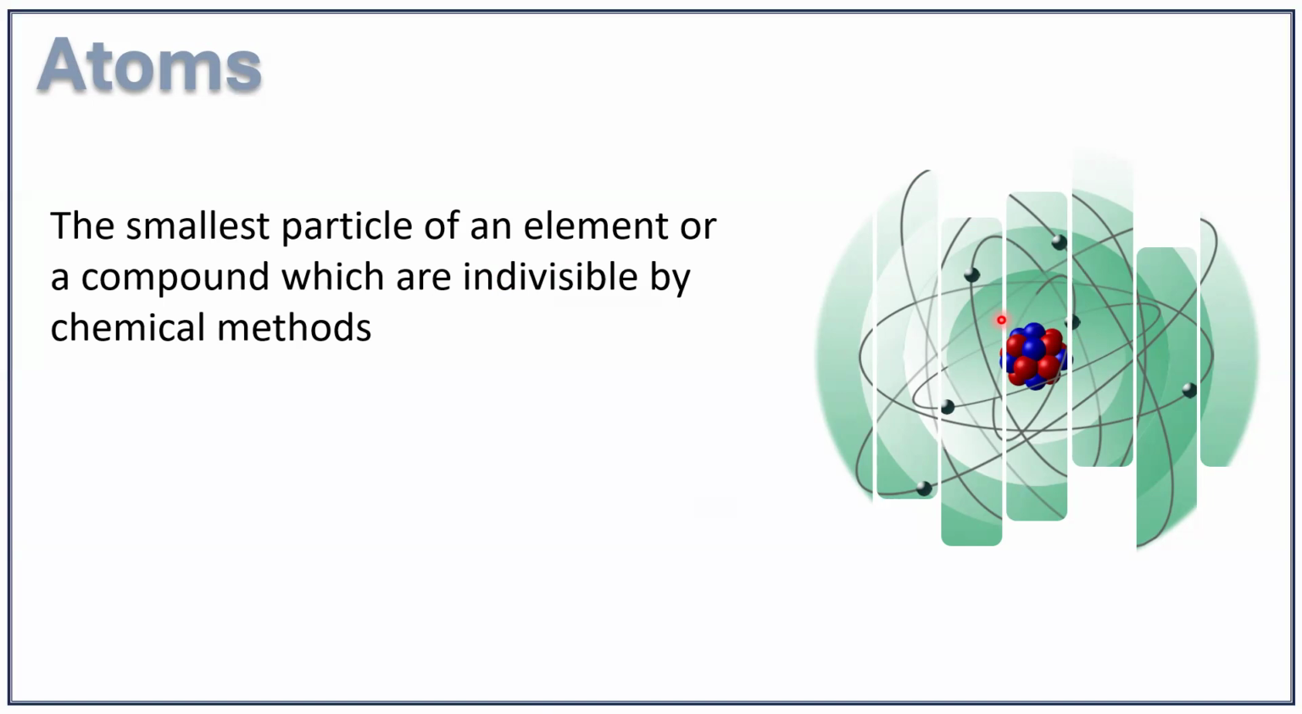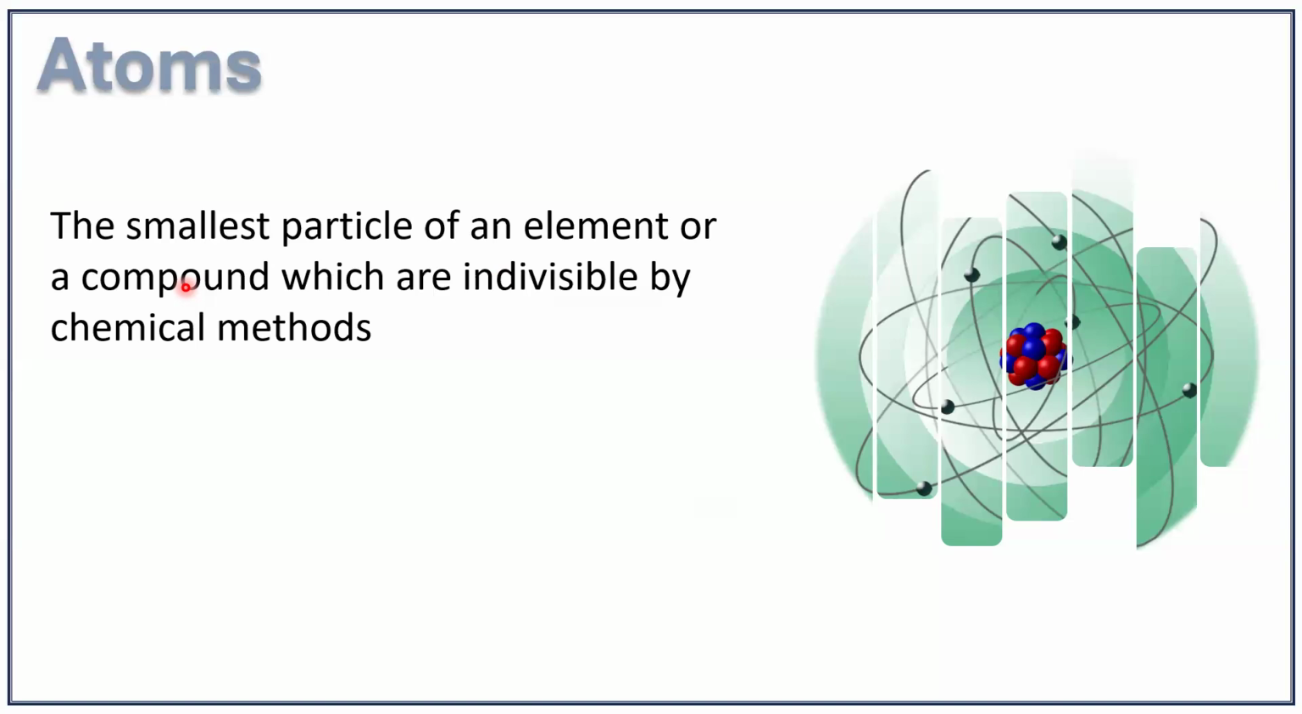So, here in this definition, we talk about elements and we talk about compounds. I will come to that, what you mean by element, what you mean by a compound. But for the time being, just understand that atoms are the smallest particle of an element or a compound which are indivisible by chemical methods. By chemical methods, you cannot further subdivide an atom. But by nuclear methods, you can subdivide an atom into protons, neutrons, electrons, etc. By chemical reactions, you cannot divide an atom further.